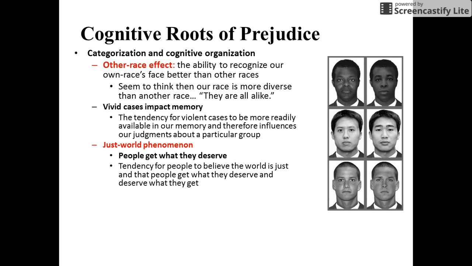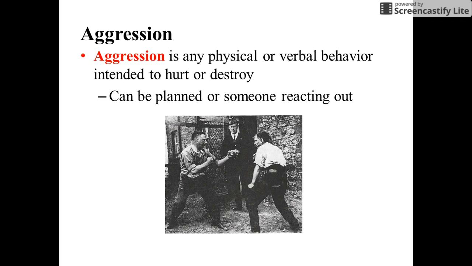Another thing that cognitively can impact prejudice is the vivid case memory, the tendency for violent cases to be more readily available in our memory and therefore influence our judgments based on a particular group. And then the last one is what's known as the just world phenomenon. People get what they deserve. And we've talked about this with the highwayman example. A lot of you were blaming the wife because she gets what she deserves. Tendency for people to believe the world is just and people get what they deserve. And this can also play in with how we see prejudice.